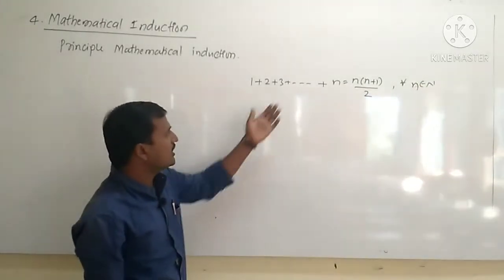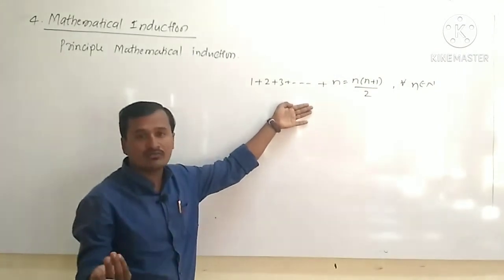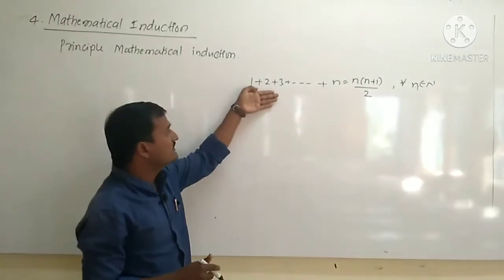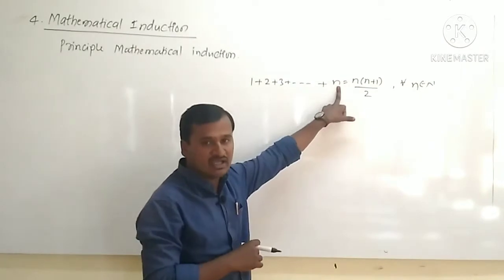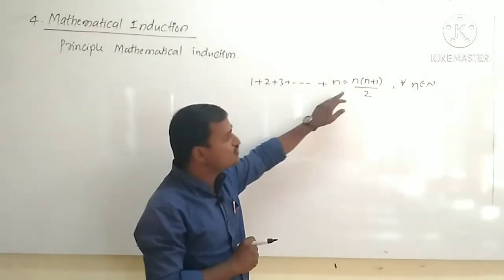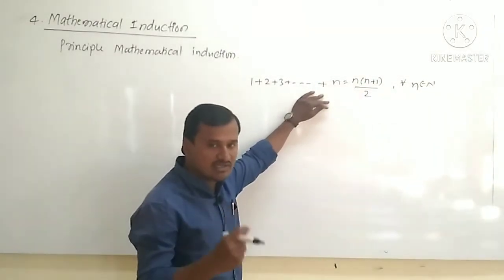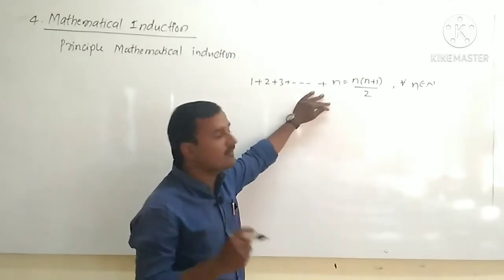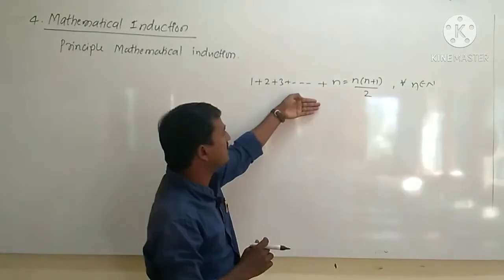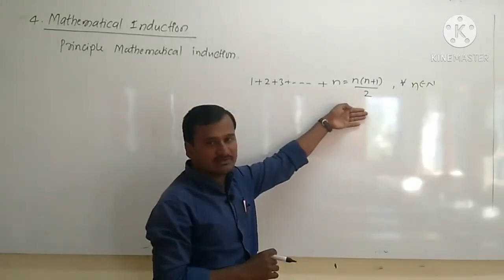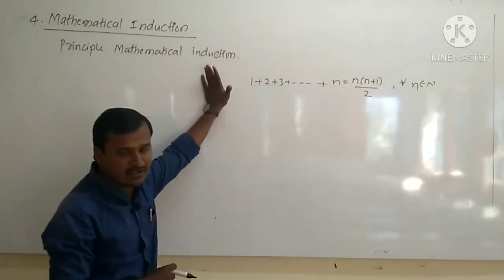But here we have to check whether this mathematical statement is true or false, because this statement has the nth term. So whether the given statement is right or wrong, we will check by using the principle of mathematical induction, or we will check the validity of this statement with the help of the principle of mathematical induction.